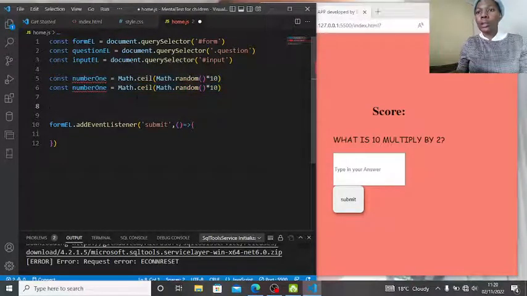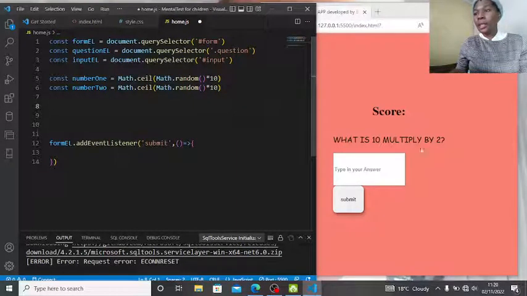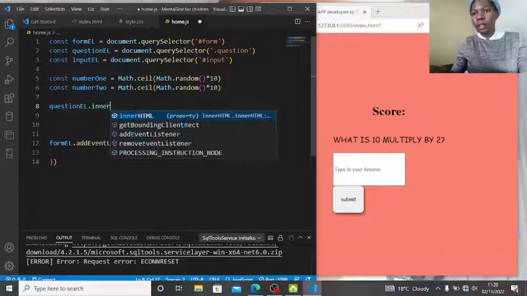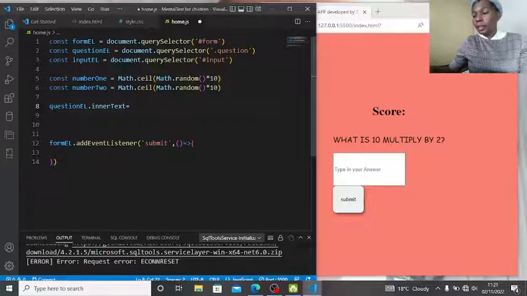Okay, this will be num2. Let us generate them here so you can see if I'm correct. We have an element called question, so this element is here to maintain this stuff. So we're going to say question element.innerText, and let us use template literals.